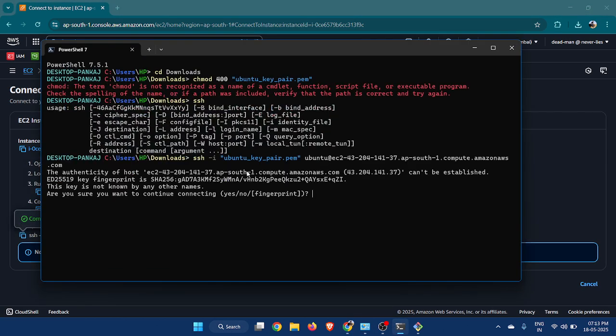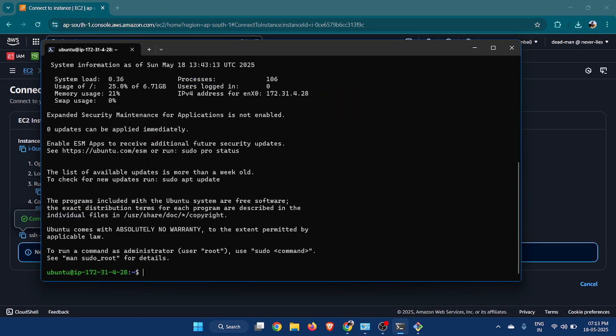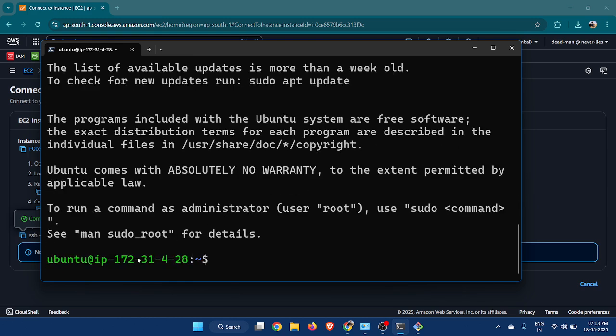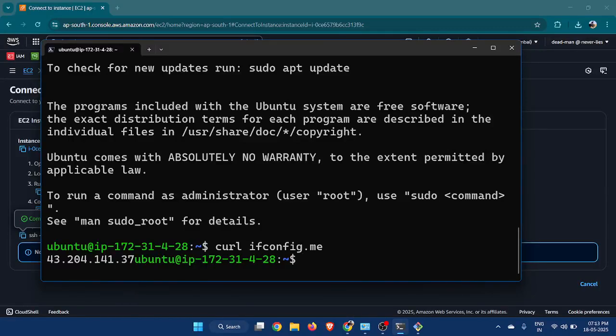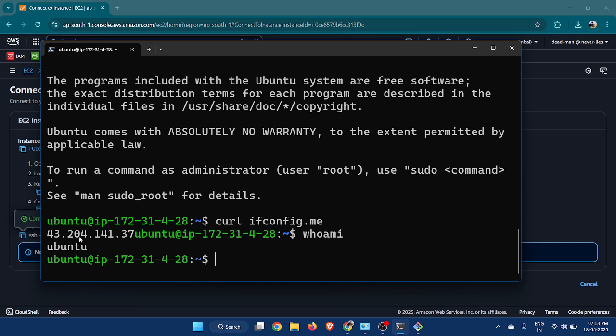Now let's see. It's asking whether to connect, so I will type yes. After I type yes, I am in my Ubuntu EC2 instance. How do I know I am in the Ubuntu EC2 instance? You can see the IP. This is the private IP of my EC2 instance. If you want to know the public IP, you can run curl ifconfig.me. This is my public IP, and this is my private IP. You can also type the command whoami, which tells you the user. My username is ubuntu.